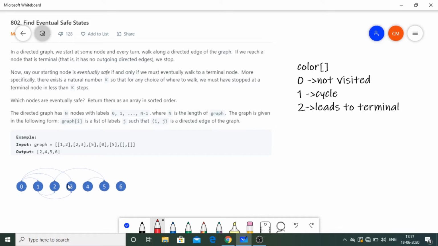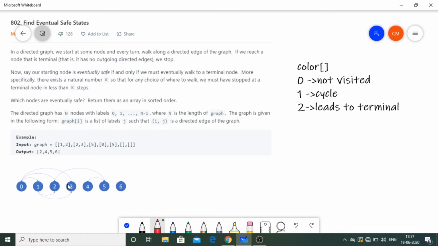Okay, so that is how depth first search works. I'm also going to use depth first search in this question, but there is going to be a variation. I'm also going to use an array, a color array. So why am I using this?